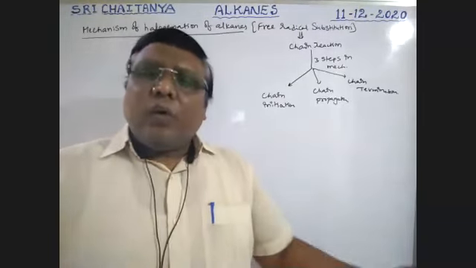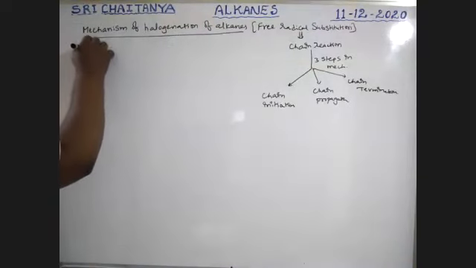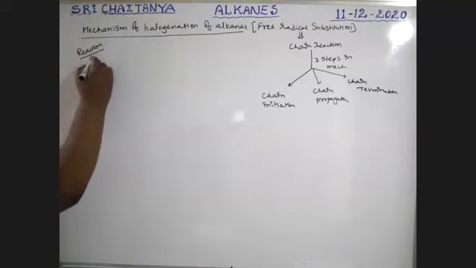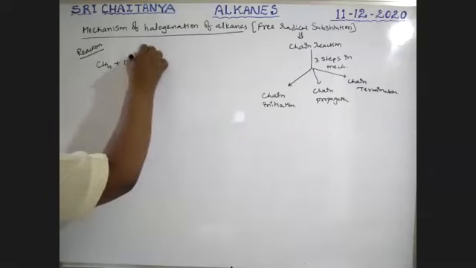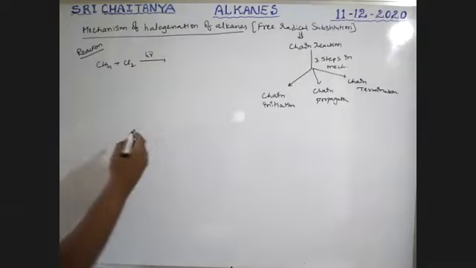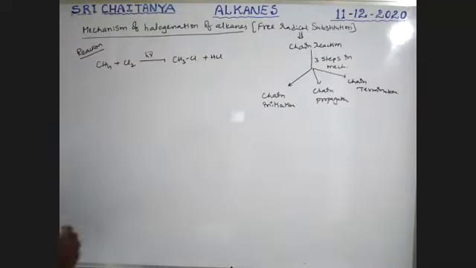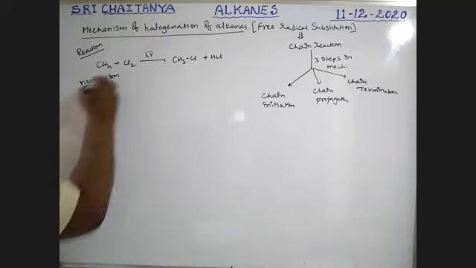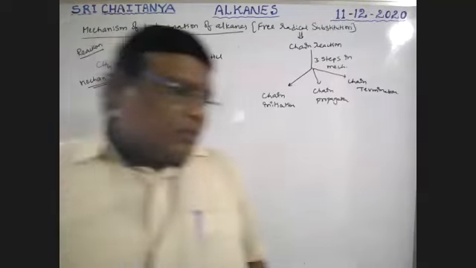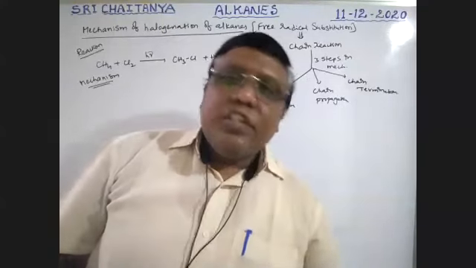Now, what is the reaction? What is the mechanism involved here? The reaction is, I'm taking methane, CH4, which reacts with chlorine in the presence of sunlight and gives CH3Cl plus HCl. This is the reaction, boys. What is the mechanism behind this? The mechanism of this reaction is free radical substitution. It contains 3 steps. First of all, chain initiation.